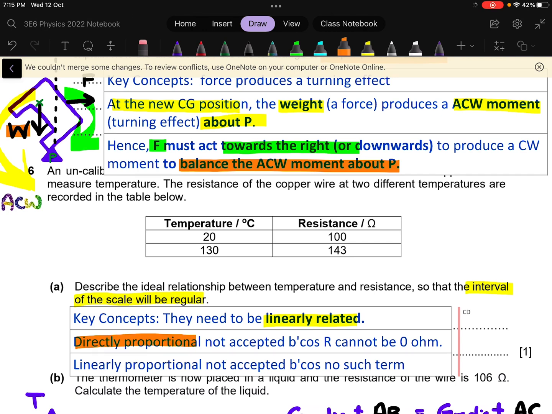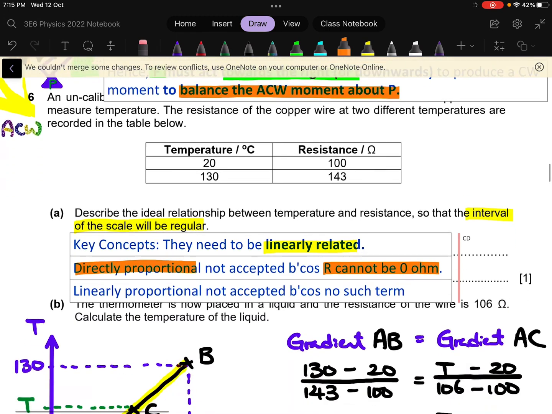Unfortunately, we cannot accept that because it is impossible for any conductor to have zero resistance. A conductor with zero resistance is called a superconductor. We are yet to be able to produce them at room temperature. So because of that, unfortunately, directly proportional would be an overstatement.